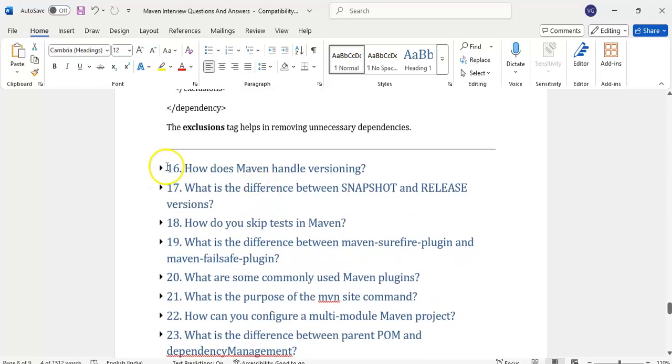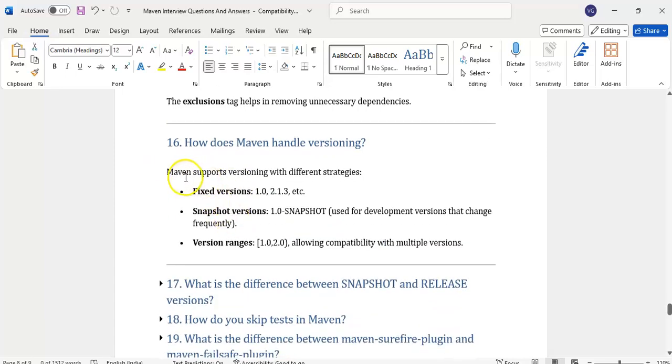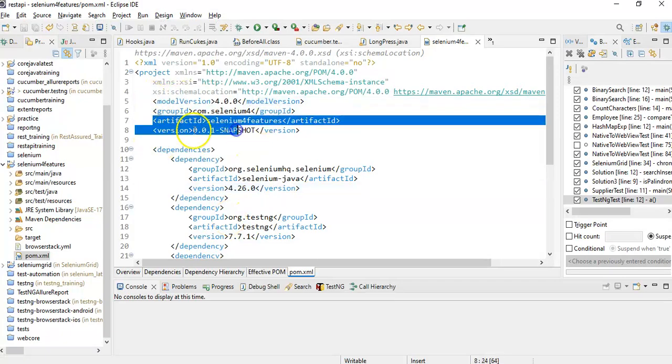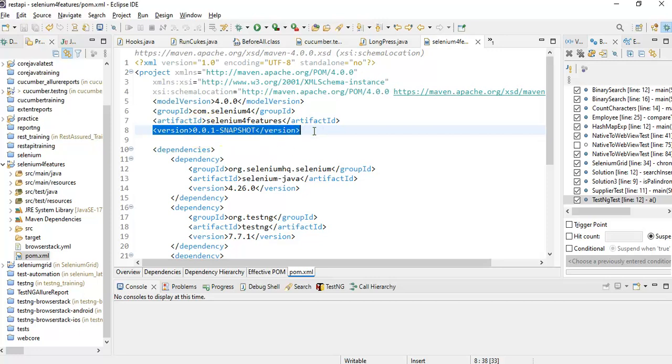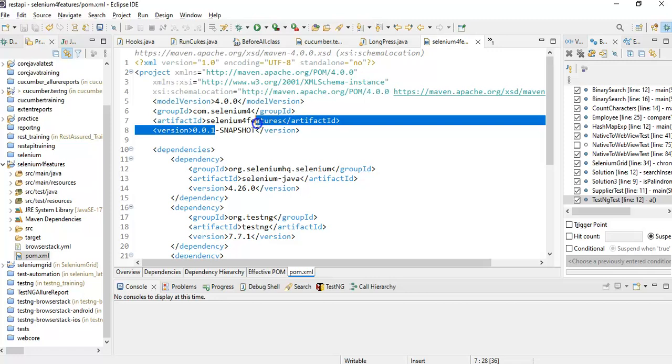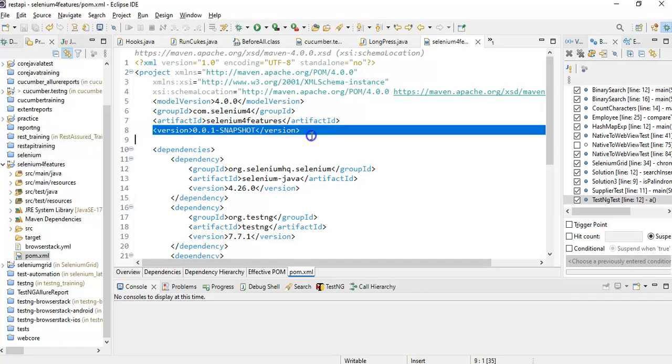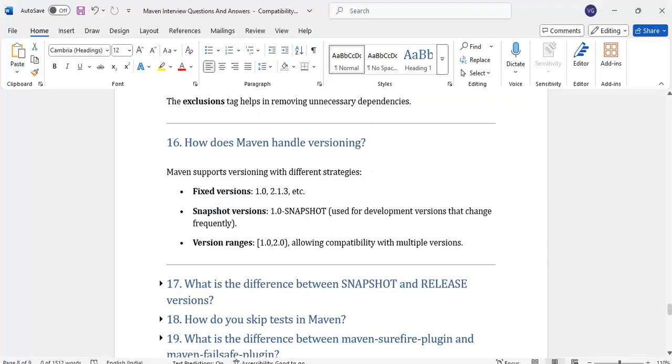How does Maven handle versioning? Maven has versioning. On top we will see the version here. This is the versioning code, and basically these are all maintained by developers, QA projects very less. For snapshot, this is the development version. Currently, developers are doing modification. Snapshot version means development, and fixed versions are release versions. One more is the release version. Release versions mean 1.0, there is no snapshot hyphen.